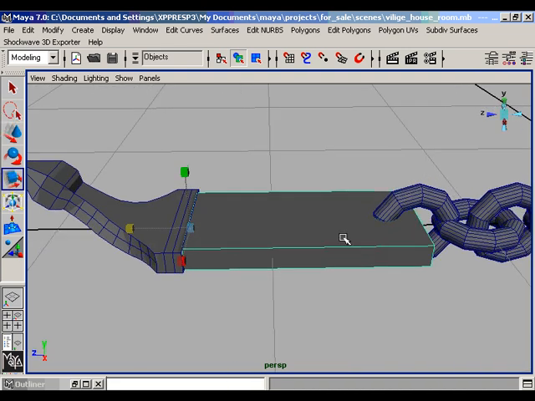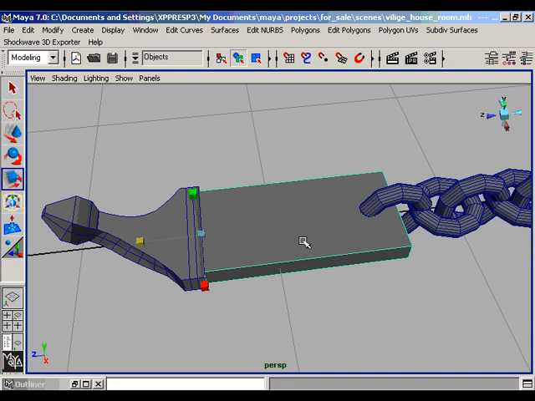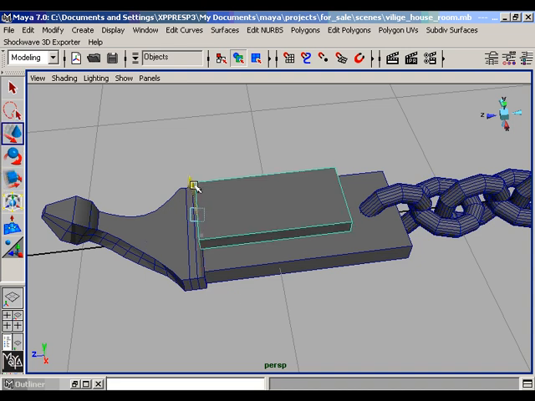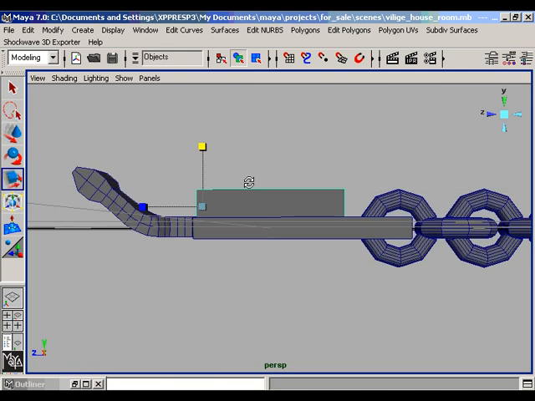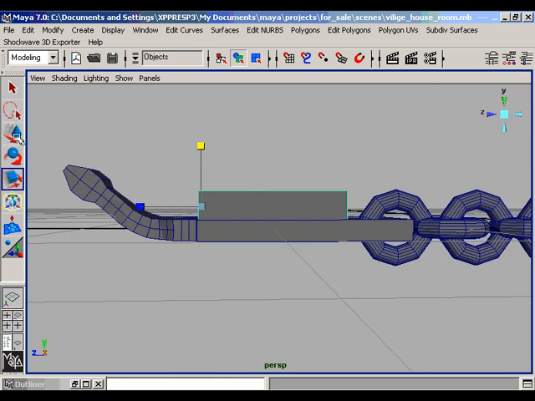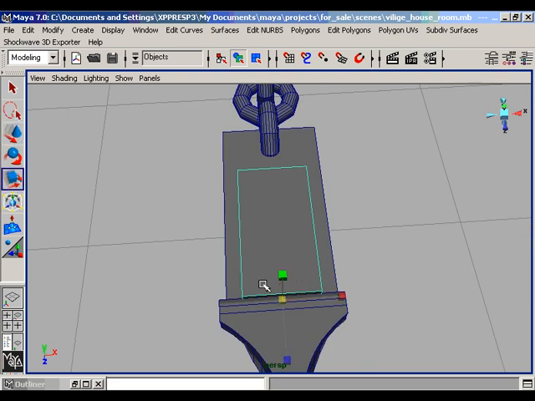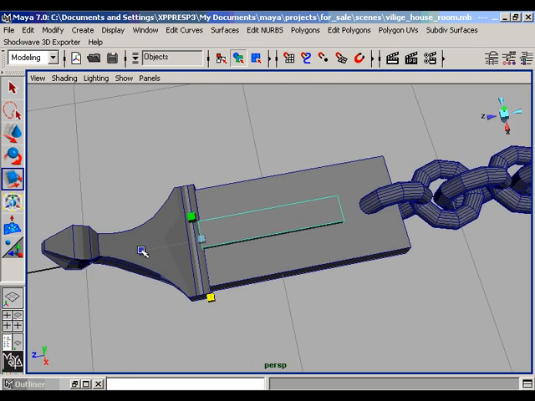Now duplicate this cube once and uniformly scale the duplicated cube, and then scale on y-axis just like that, and scale on x-axis inwards and on z-axis in this way.